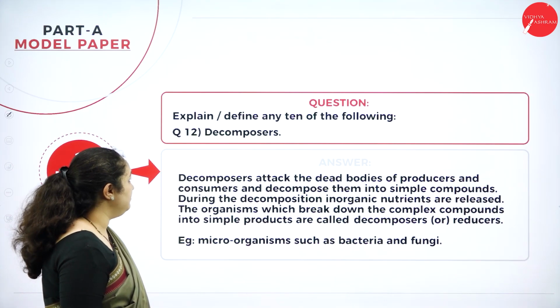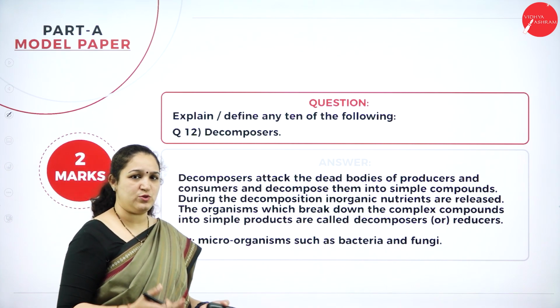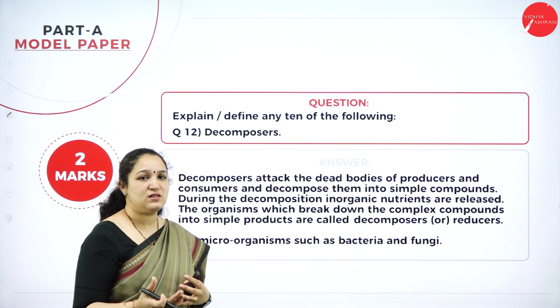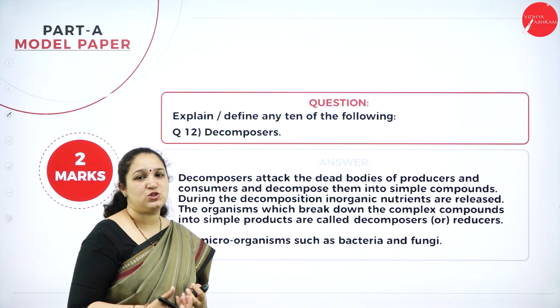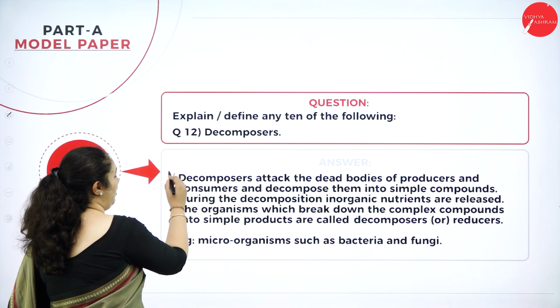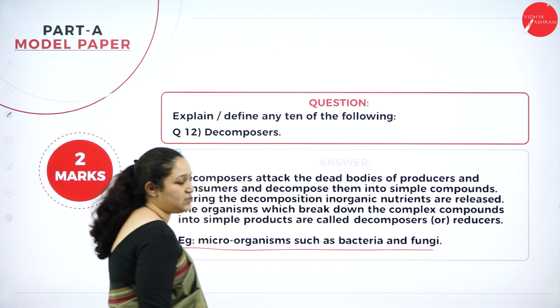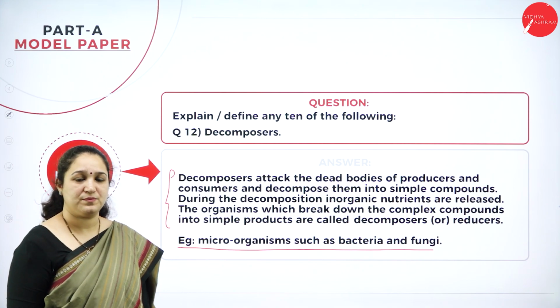Next, the last question is decomposers. As I told, decomposers, producers or consumers, they can ask these questions for just 2 marks, with an example. So you have to just write what decomposers are and give an example. That would fetch you 2 marks.